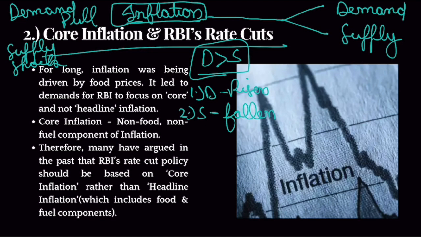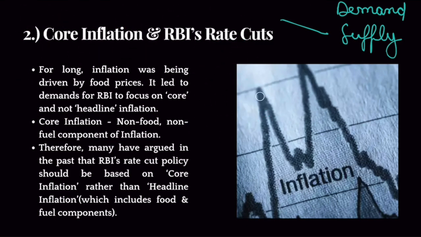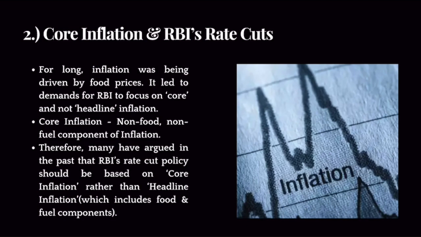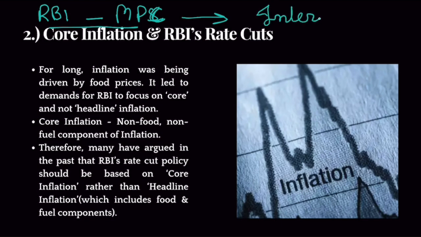So inflation can rise because of two things. Either the demand increases, that means people have more money, that's why they're demanding more goods and services, or the supply of these goods and services falls drastically. These are the only two reasons. Now, the job of keeping inflation under control is basically that of the RBI, or a committee of RBI known as the Monetary Policy Committee. To keep inflation under control, the Monetary Policy Committee basically uses interest rates.